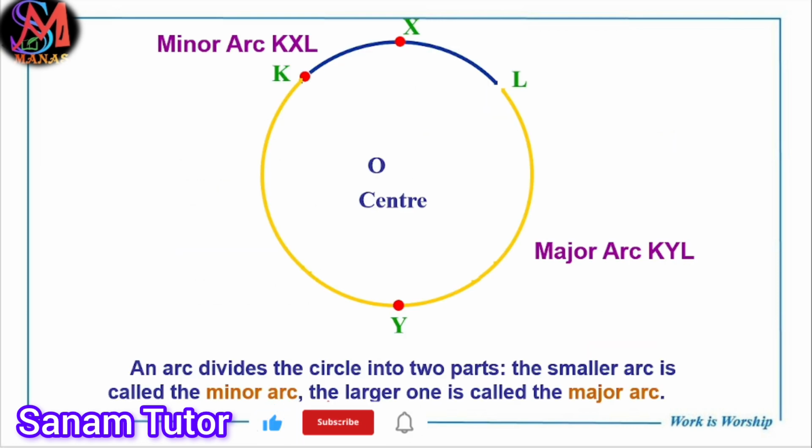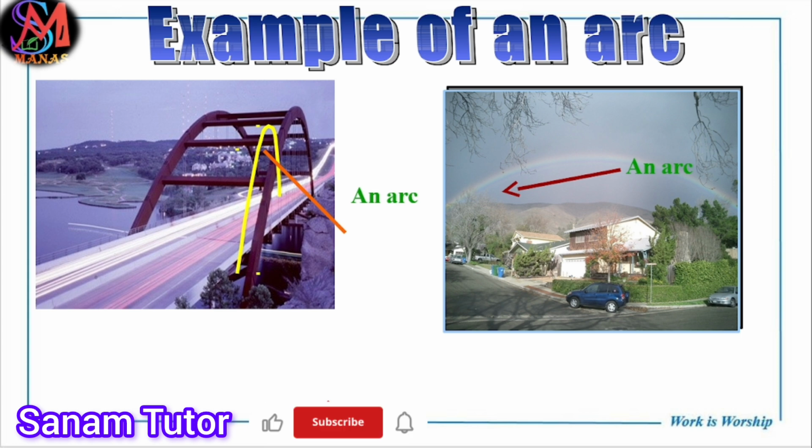Next, arc is of two types. One is minor arc, meaning small arc is called minor arc, and the remaining arc is called major arc. Tell me, here the major arc is K, Y and L. Yes or no? And the minor arc is KXL. So an arc divides the circle into two parts. The smaller arc is called minor arc and the larger one is called major arc. Understand? And an example of an arc is a rainbow, and this is the bridges.